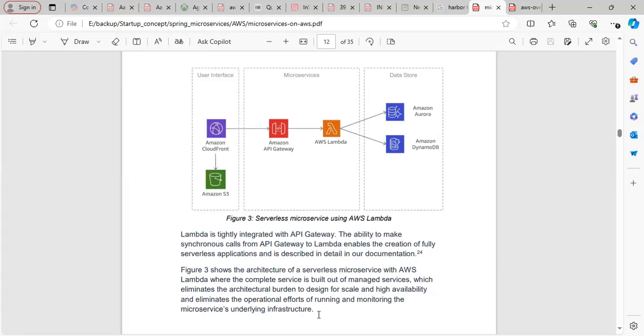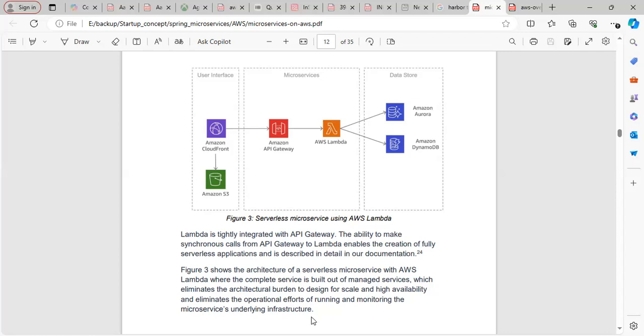on AWS. Okay. So the ability to make a synchronous call from the API Gateway to Lambda enables the creation of a fully serverless application, and it is described in our documentation here. So this way you can put it here. You need to have multiple Lambdas running here, maybe for your banking application: product service, account service. There are many more services like that, correct? And it basically eliminates the architectural burden to design for scale and high availability, and eliminates the operational effort for running and monitoring the microservices underlying infrastructure.